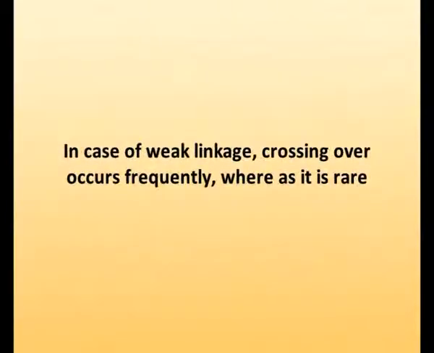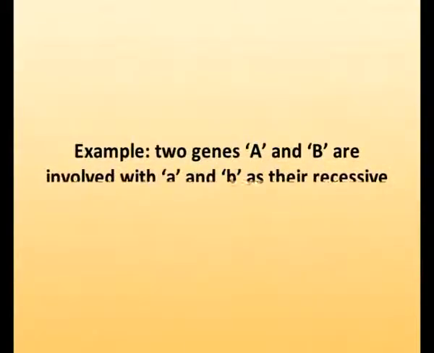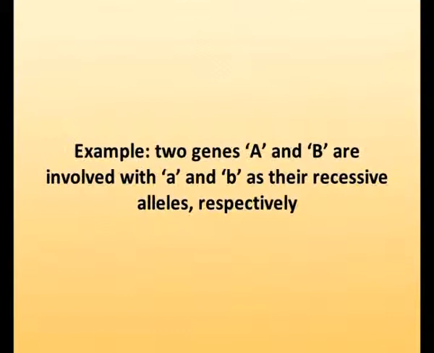In case of weak linkage, crossing over occurs frequently, whereas it is rare in case of strong linkage. In order to understand the phenomenon of linkage and crossing over and differentiate between linkage and independent assortment, let us take a hypothetical example where two genes, capital A and B, are involved, with small a and small b as their recessive alleles respectively.